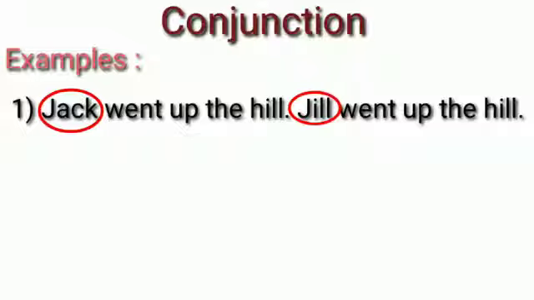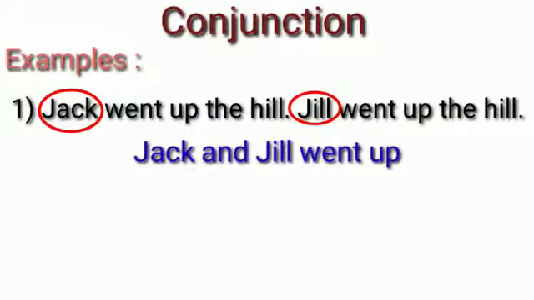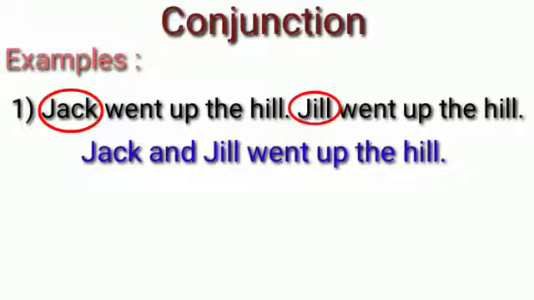Since they do the same work, we can combine these two sentences and write it as a single sentence like this. Jack and Jill went up the hill. So we have used the word and to join the two words Jack and Jill. So the word and is a conjunction. I will give you one more example.